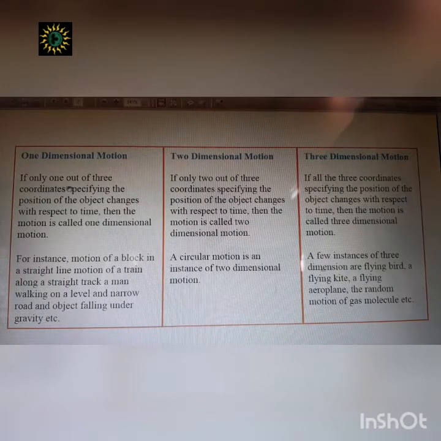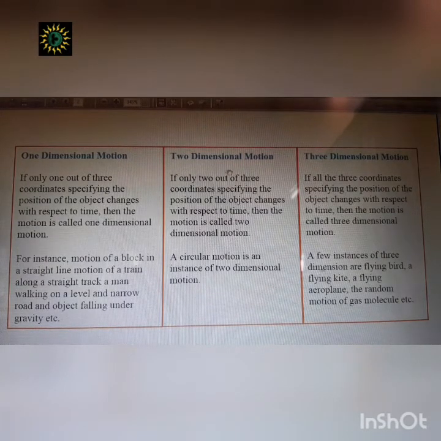So if only one out of three coordinates specifying the position of the object changes with respect to time, then the motion is called one-dimensional motion. Like a body moving along a straight line, it is not changing its direction, so only one coordinate is required, which is x or y or z. For instance, motion of a block in a straight line, motion of a train along a straight track, a man walking on a level and narrow road, and an object falling under gravity. These are all examples of one-dimensional motion.